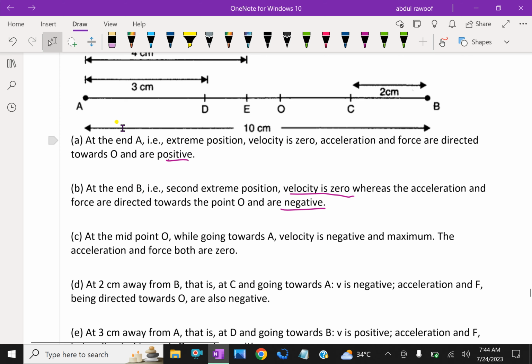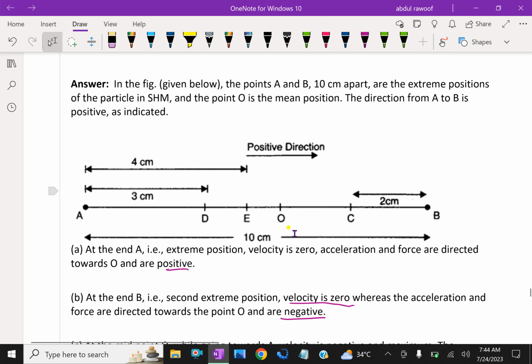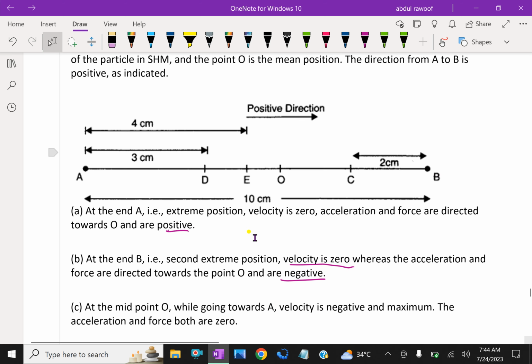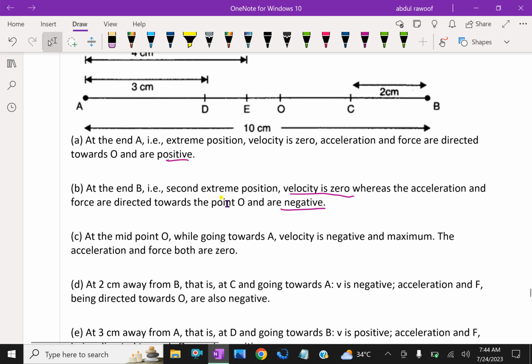The second one is at point B, the right side and the second extreme position. This is the midpoint O, this is the first extreme position, and the second extreme position is B. Here the velocity is 0, whereas the acceleration and force are towards the point O and are negative.